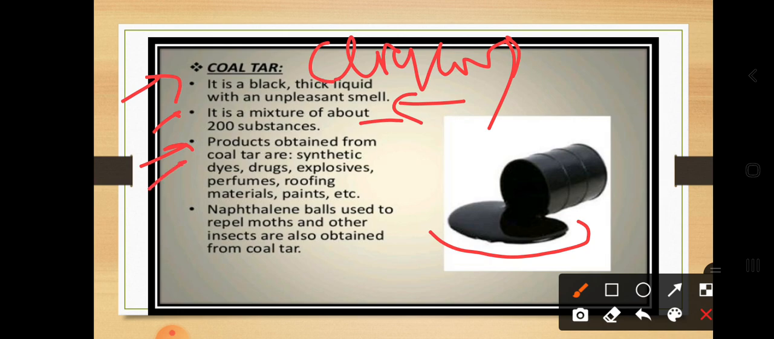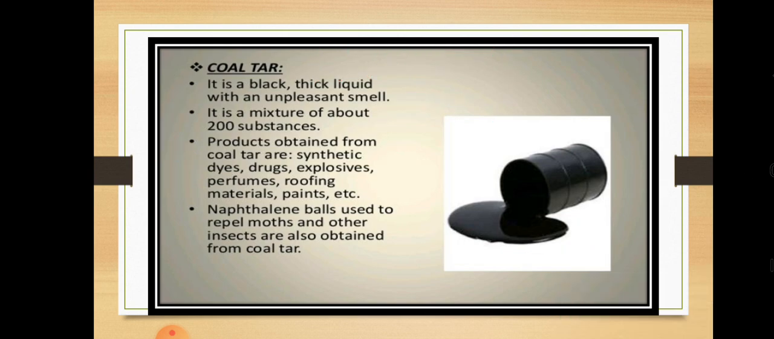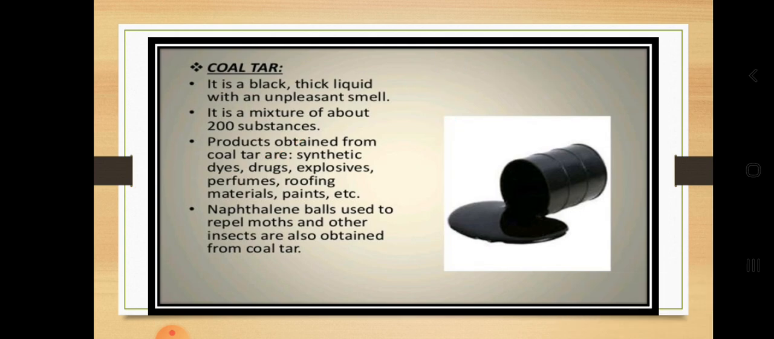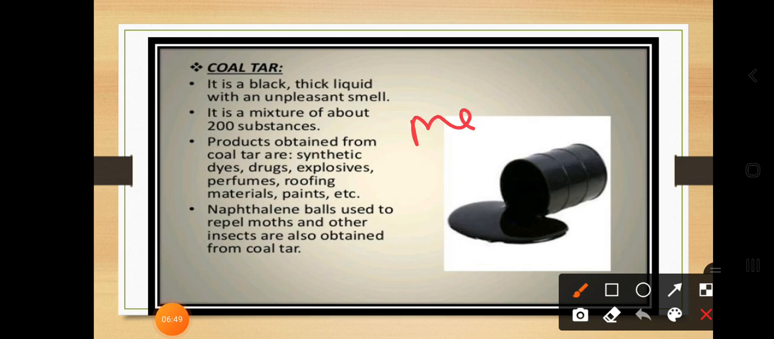So the products obtained from the coal tar are synthetic dyes. Dyes are nothing but the colors. So by using the coal tar we can synthesize synthetic dyes. Drugs: you can take the help of the wax or Jandu balm or anything else which can be made with the help of coal tar. Drugs are nothing but the medicine.